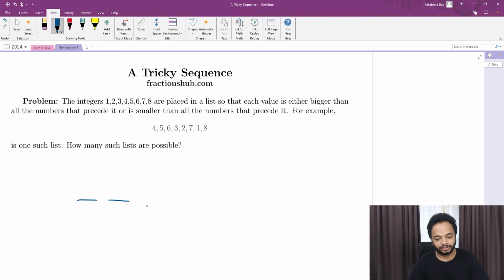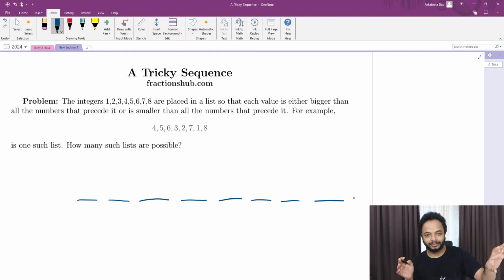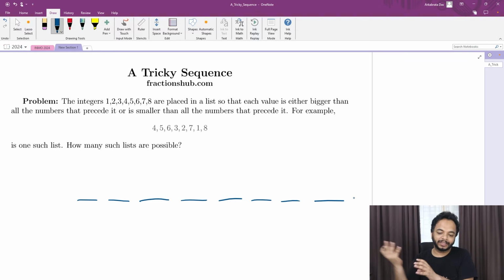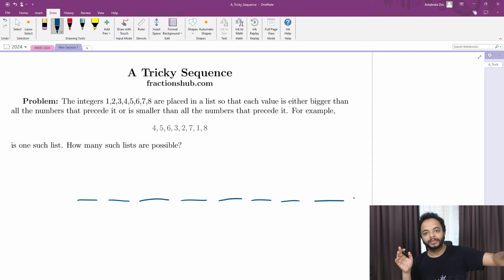So we have 1 2 3 4 5 6 7 8, okay. These 8 places are there. This is the number, okay. And now what we are going to do is approach it from the back, because the main concern here is whoever is sitting before any place, okay. Like the last place. Why start with the last place? Because the condition is given, as you can read here, the numbers which precede, so that means those numbers which are before them.